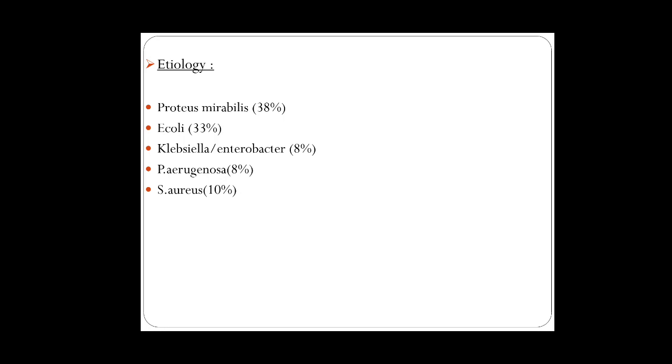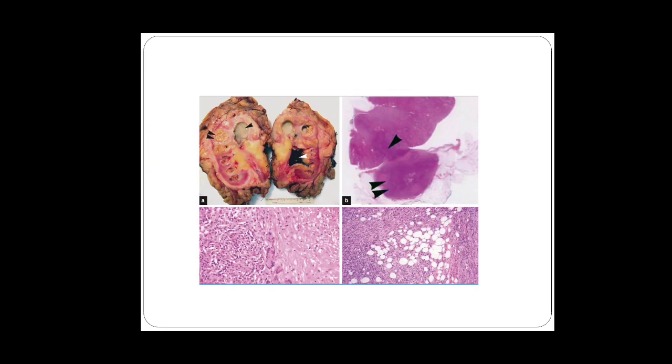So, the etiology: the organisms implicated are Proteus mirabilis, E. coli, Klebsiella, Enterobacter, Pseudomonas aeruginosa, and Staph aureus. So, these are the pictures, the cross-section picture of the kidney and large kidneys. Okay.